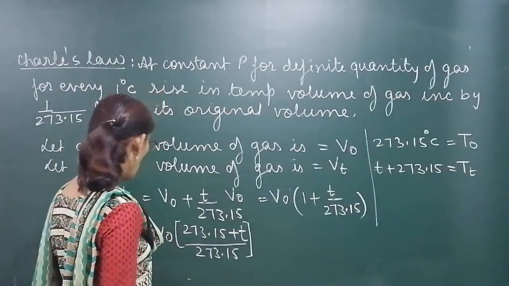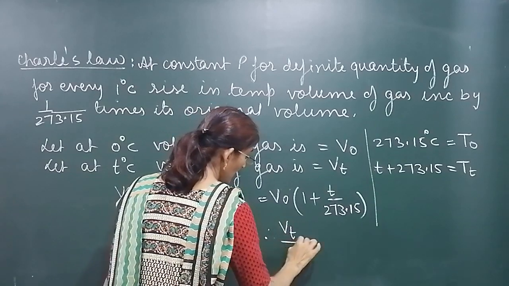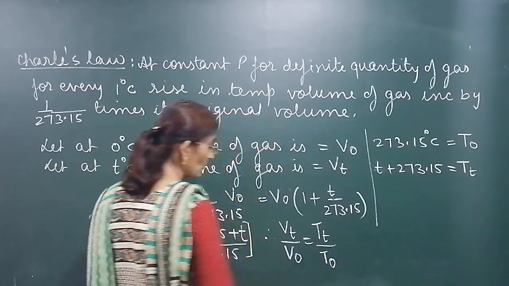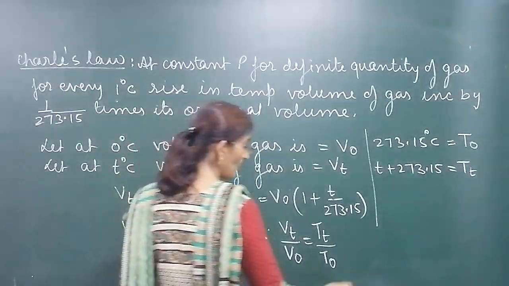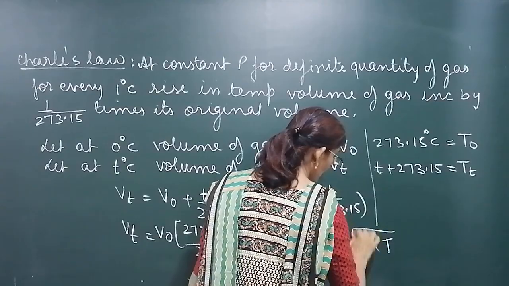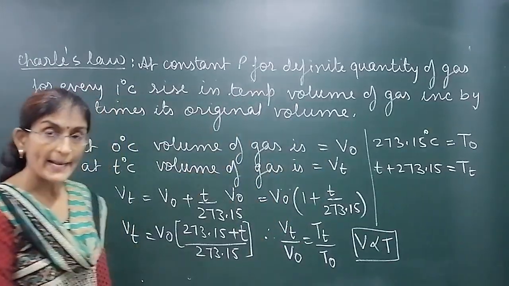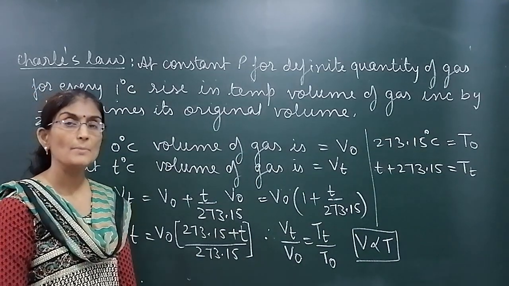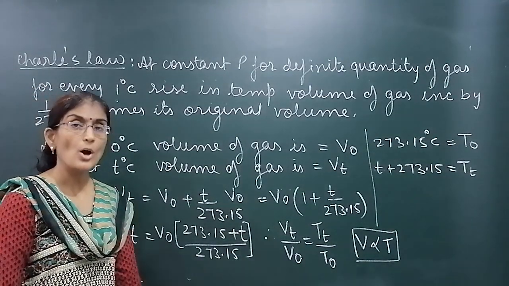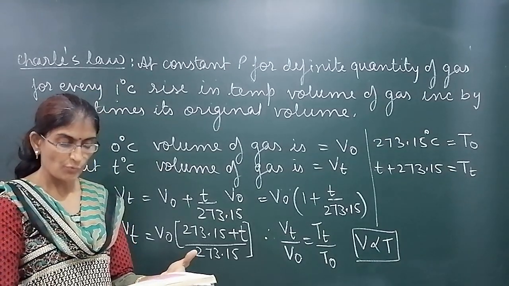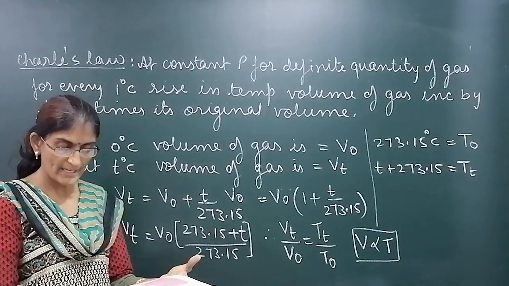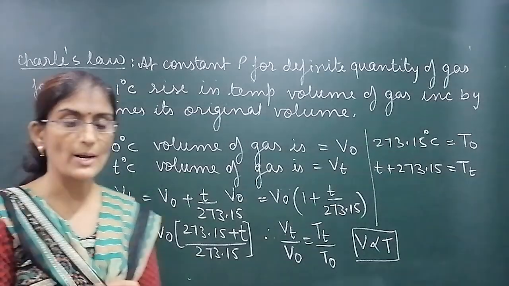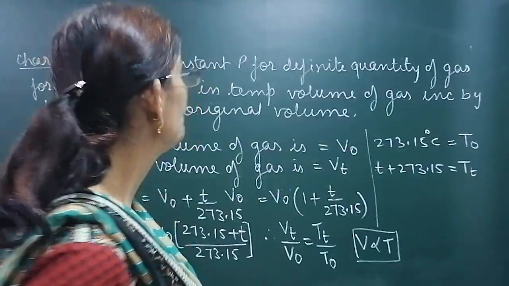So if we put up here, then we have Vt upon V0 equal to Tt upon T0. मतलब volume is directly proportional to absolute temperature. What is absolute temperature? Temperature measured in Kelvin is called absolute temperature. So V is directly proportional to T, temperature, that is called absolute temperature. Now first we'll discuss what is absolute temperature, what is thermodynamic temperature.